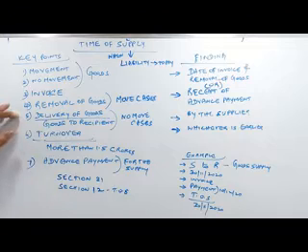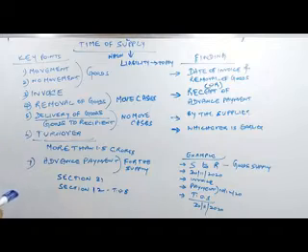Delivery of goods here refers to the goods received by the recipient. And the turnover of the supplier: whether the turnover goes beyond 1.5 crores or is below 1.5 crores is important. And again, advance payment. The receipt of advance payment for the supply made by the supplier is important.